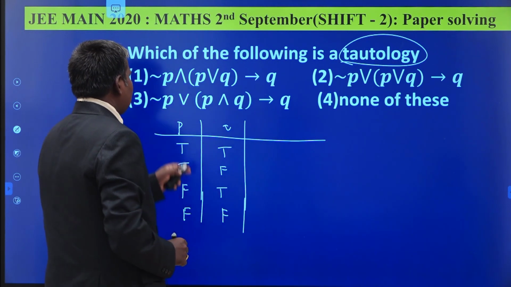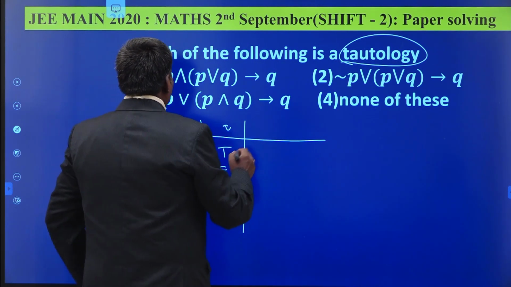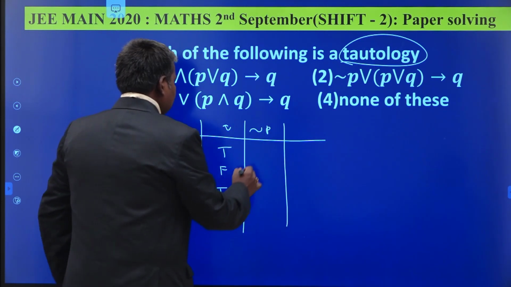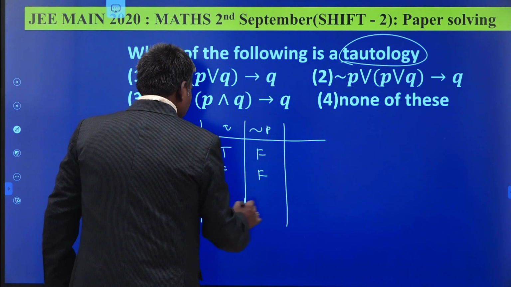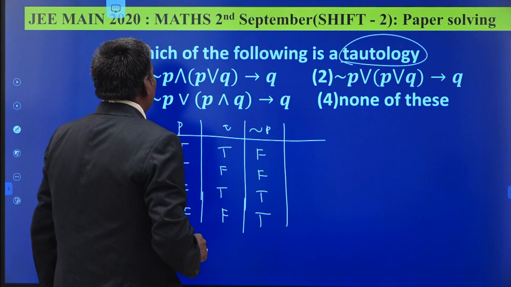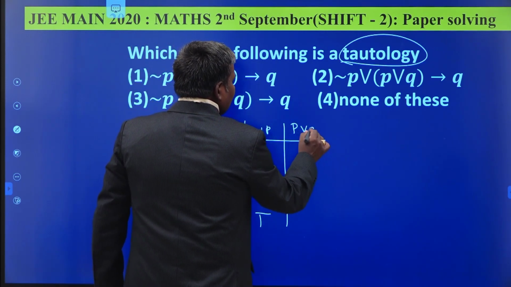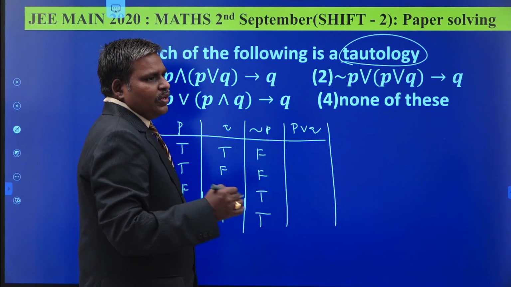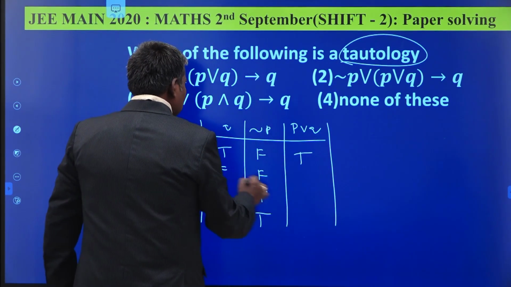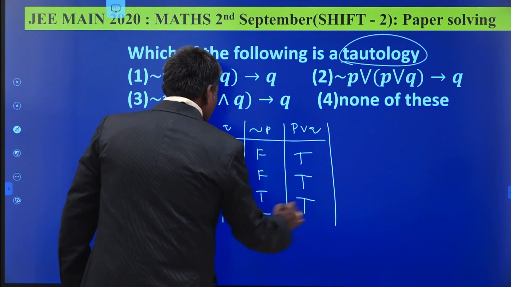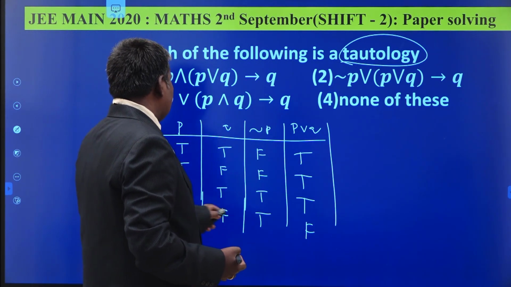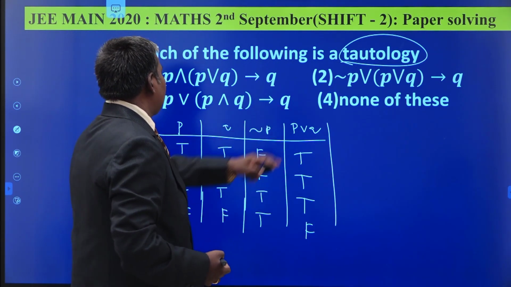So consider the first option. First of all, find the negation of P. What is negation? The negative of the truth value. This is false, false, true, true. This is the negation of P. Again you have to find P union Q. What is the definition? Union is true if at least one of them is true. True or true is true. For this one, true. This one is also true. False or false is false. So P union Q is in this manner.